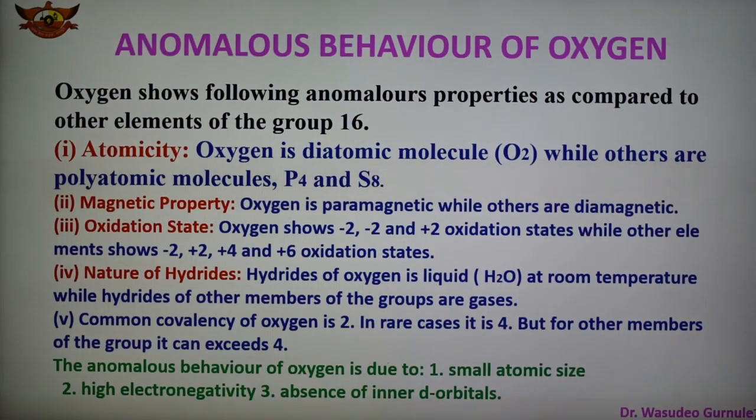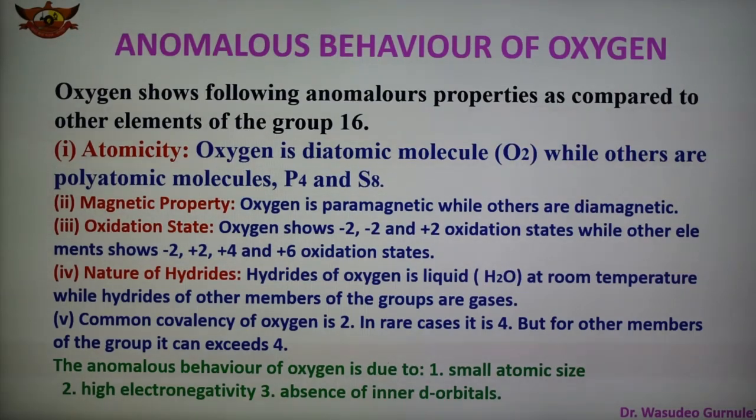So next, there is also the anomalous behavior of oxygen. In the oxygen family, oxygen shows some anomalous behavior. Oxygen differs from the rest of the elements in the family in the following respects. Oxygen is a gas at ordinary temperature, whereas other elements are solids.